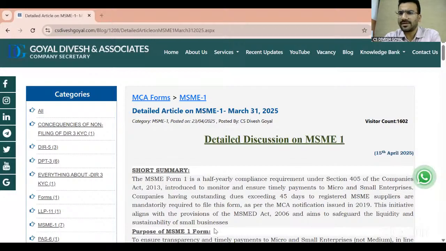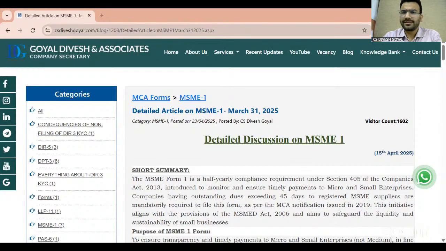Will details of an MSME vendor registered as a trader be included in the MSME 1, because trading vendors are not eligible? I have already given the answer to this question. Again, Soumyaji, the ministry issued a circular last year. As per the circular, they have clarified that if a vendor is registered under MSME as a trader, then they will not get the benefit of the 45 days as per section 15. So if they are not getting the benefit of section 15, we will not consider them for the MSME 1